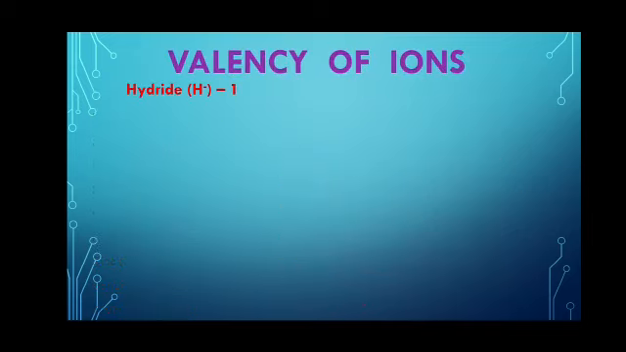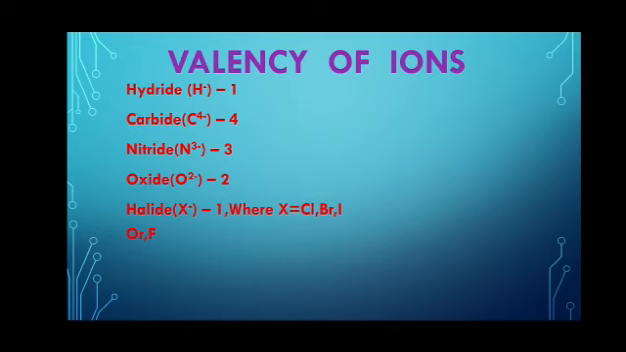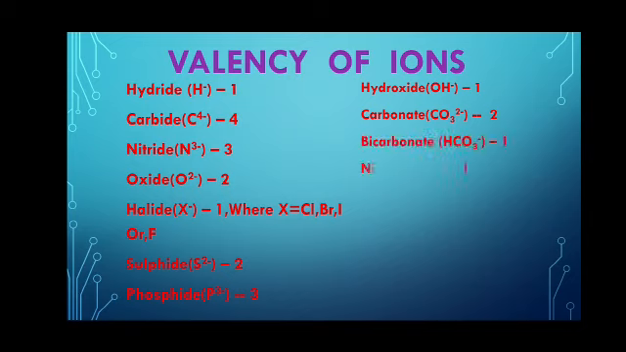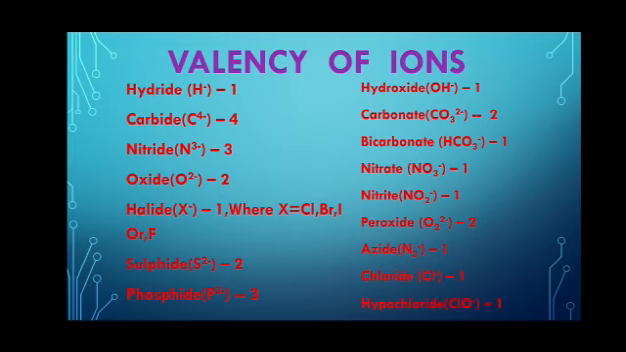Similarly, we have to know the valency of some ions. Valency of hydride ion 1, carbide 4, nitride 3, oxide 2, halide 1, sulfide 2, phosphide 3, hydroxide 1, carbonate 2, bicarbonate 1, nitrate 1, nitrite 1, peroxide 2, azide 1, chloride 1,